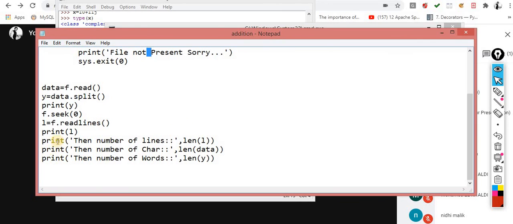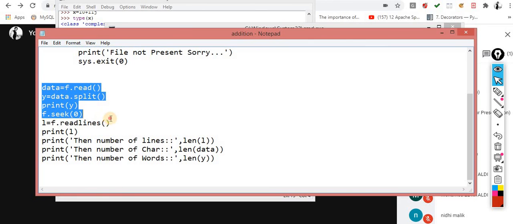Again, readlines will read the lines in the format of a list, and again I calculate the length of the list, and then you get the number of lines. So this is the way by which you can perform this kind of thing. Very simple, only 4 lines of code. There is no need for a for loop. You can do the same thing with a for loop, but I made this program in a very simple way, so it worked fine.